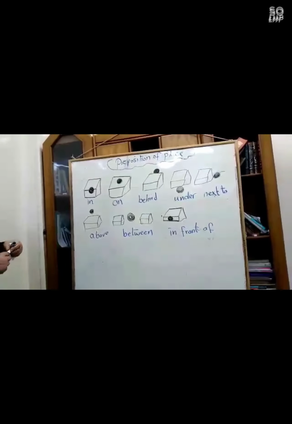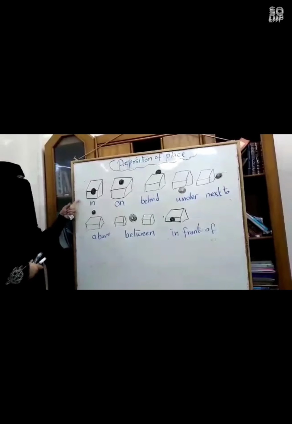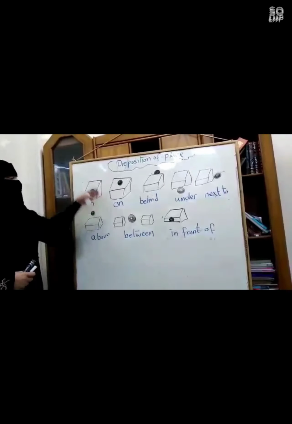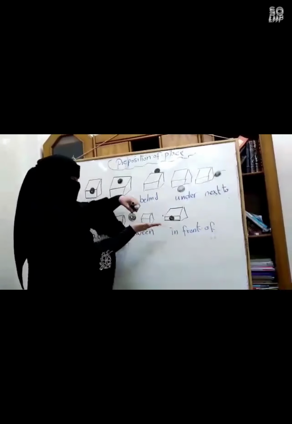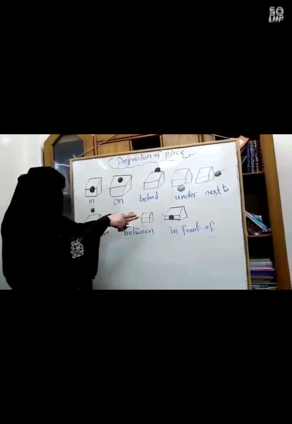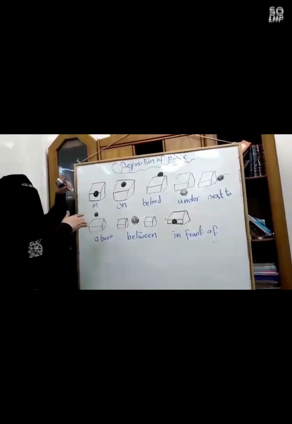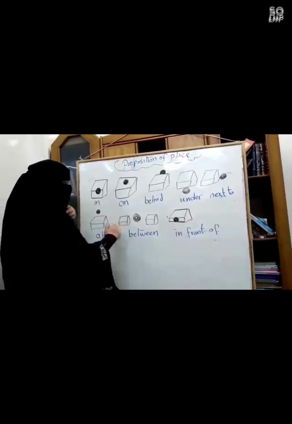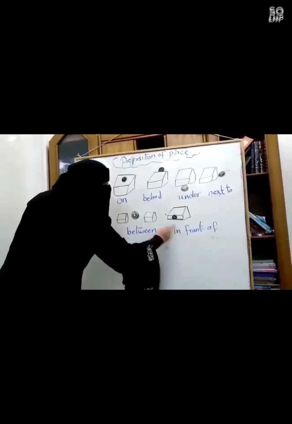So here these are the prepositions of place. Now we can say together: in, on, behind, under. And what about this one? Next to, yes, above. The lamp is above the table. And this one is between. The last one is in front of.